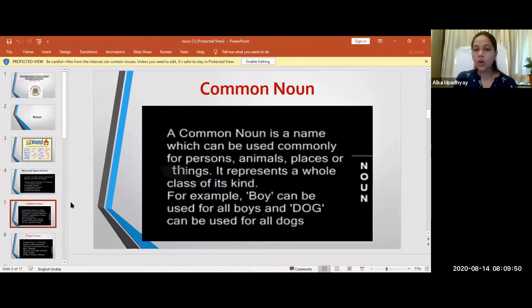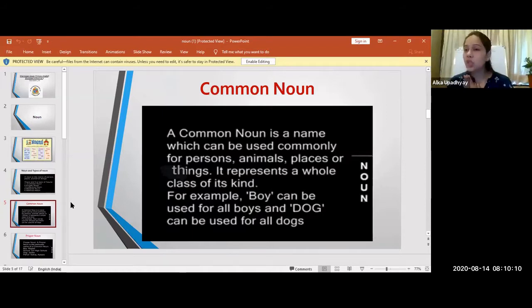Okay, so common noun. A common noun is a noun which is used commonly for person, animals, place, or things. It represents the whole class of that kind. For example, we can say boy, but that boy says the whole group of boys.